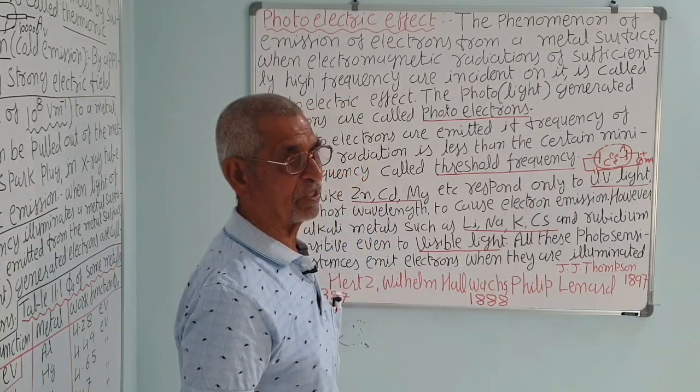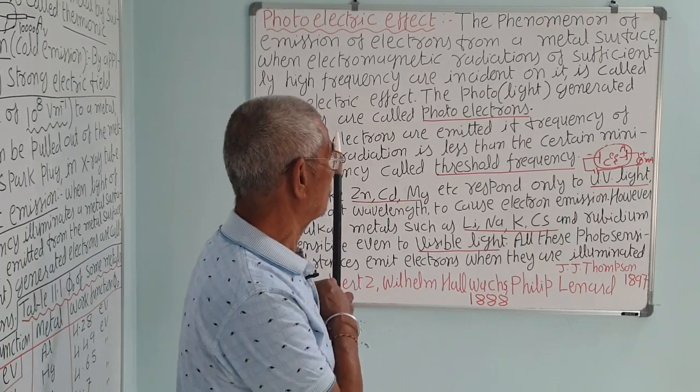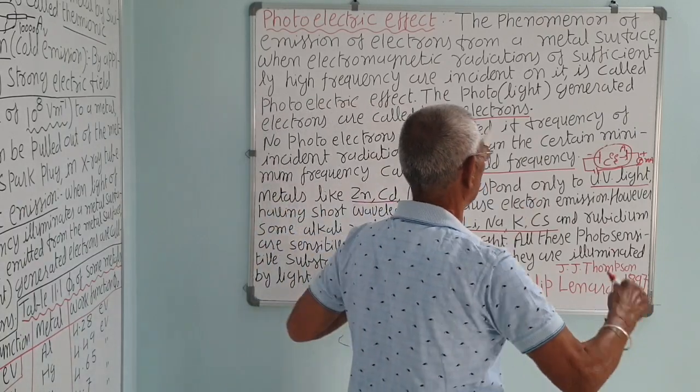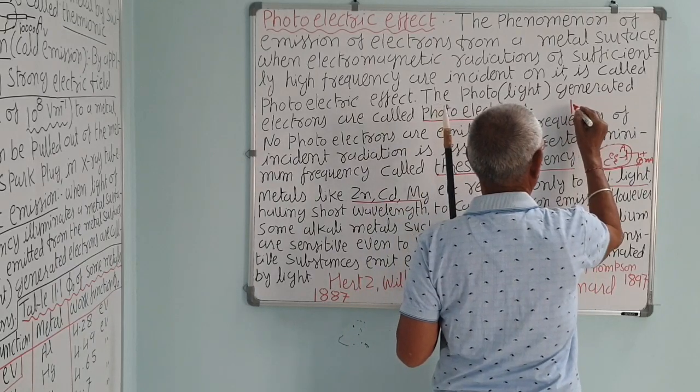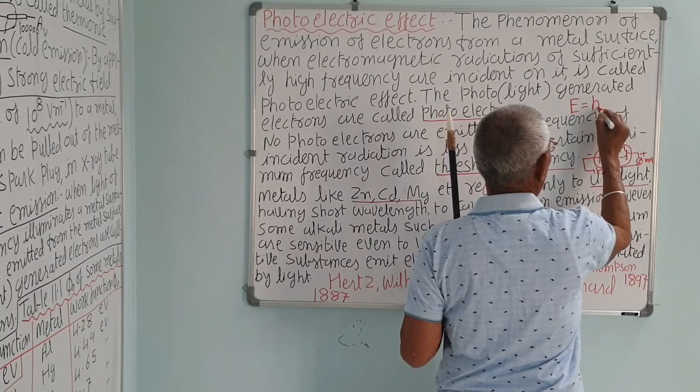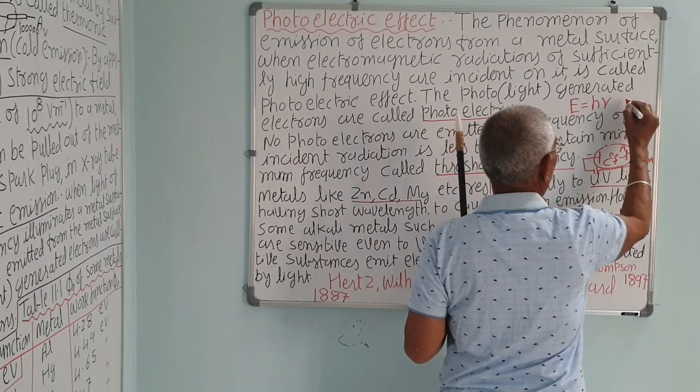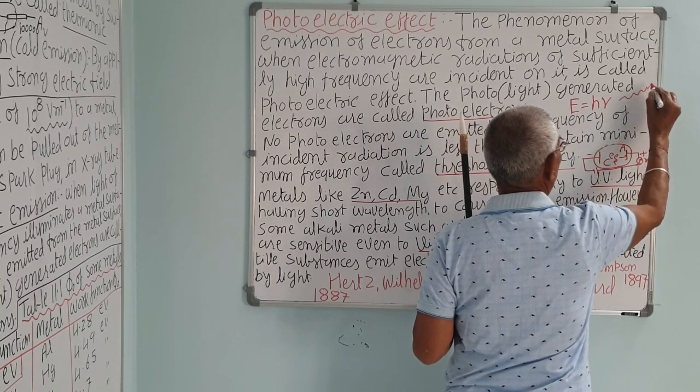A certain minimum frequency is required because the energy of a photon is given by h nu. Nu is the frequency. This is the energy of a photon.